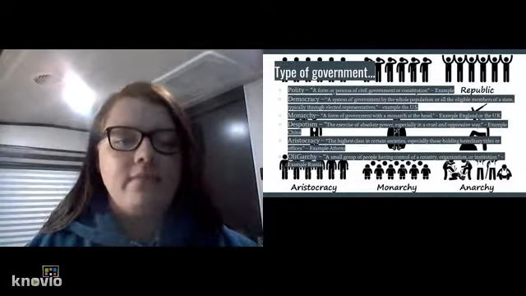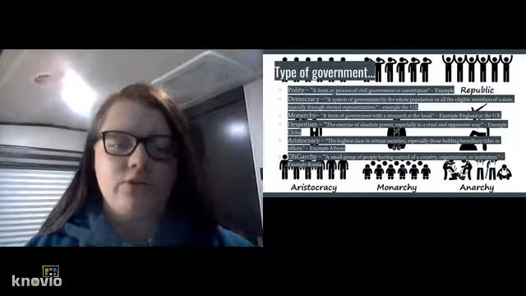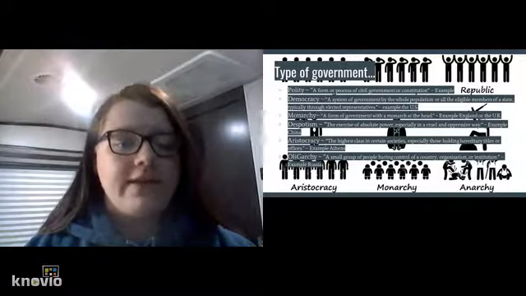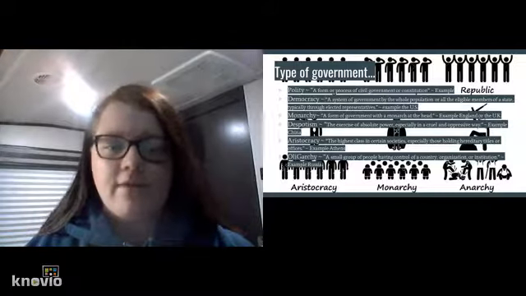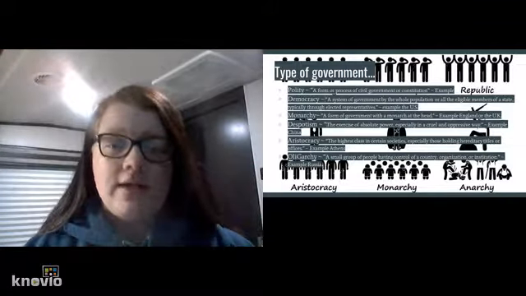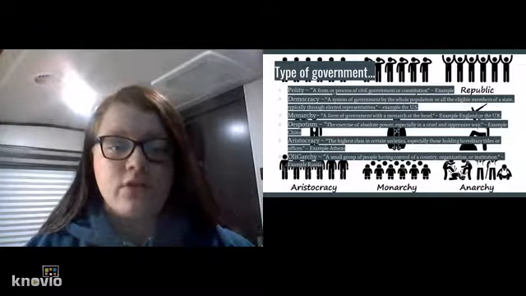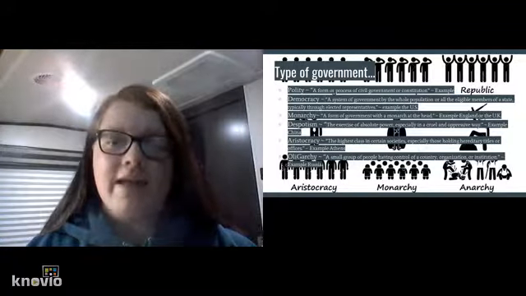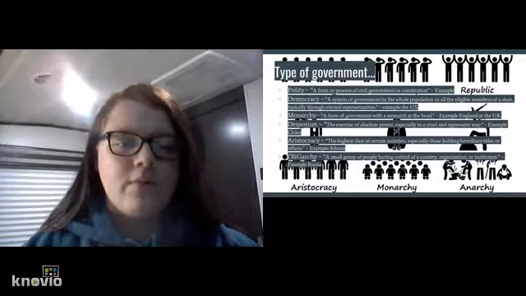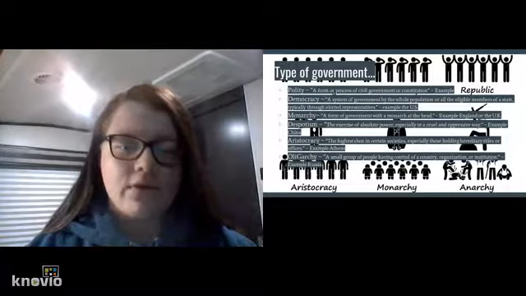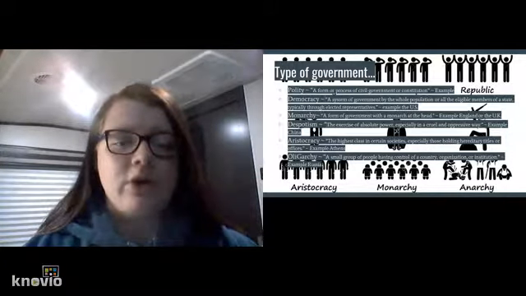Polity is a type of government that is based on a constitution. Polity often leads to democracy, which is what we have in the United States. It is also based on a constitution, but it's led by the people, so the people have a say in everything that goes on. The next one is monarchy.